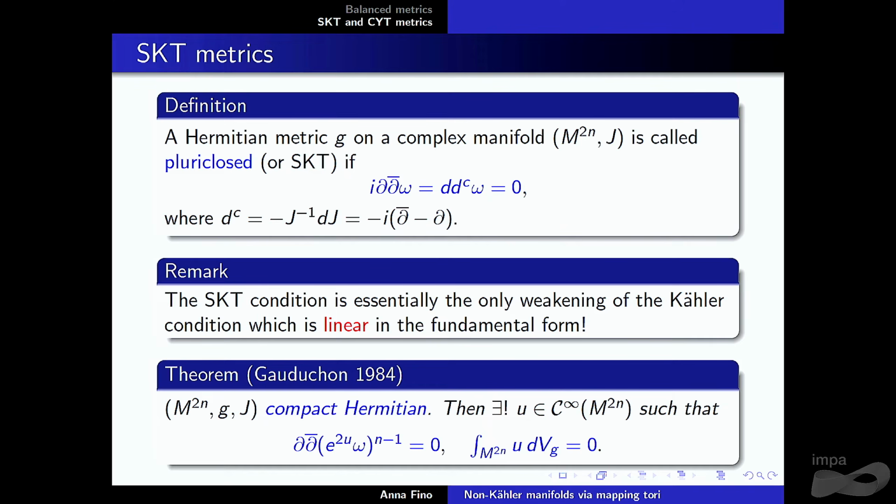The other condition is just the integrability condition that ensures that the solution is unique. But what we use here essentially is that for n equal to 2, if you take a complex surface and any Hermitian metric in the conformal class of your metric, you always have an SKT metric. So it's completely different from before.